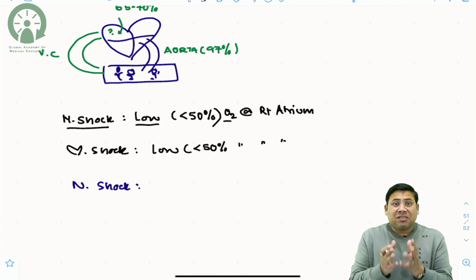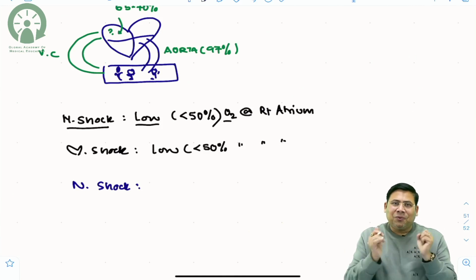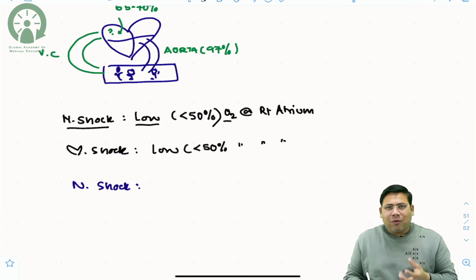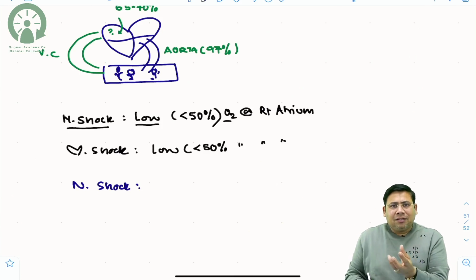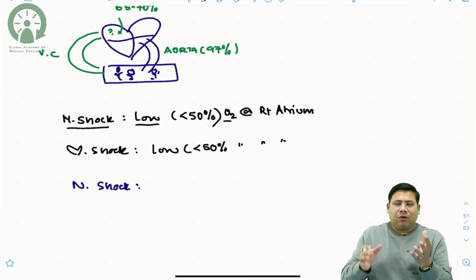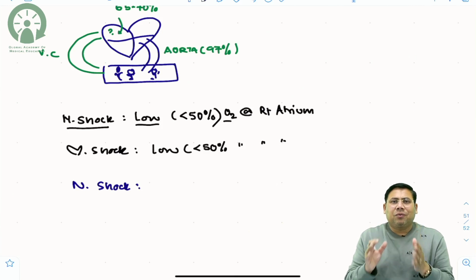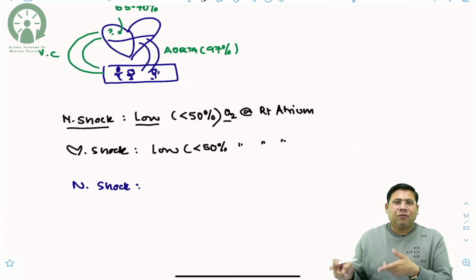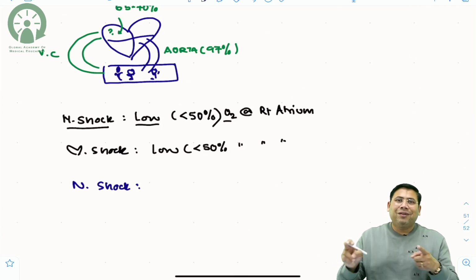Oxygen extraction basically is by the metabolically hyperactive organs or active organs. When blood is not going to those organs, the oxygen will not be extracted, and thus the unused oxygen, or you can say blood which was underutilized, will be returned back. Body will say, I have given the blood, but unfortunately the tissues didn't get the blood. Why? Because it was pooled in the periphery.